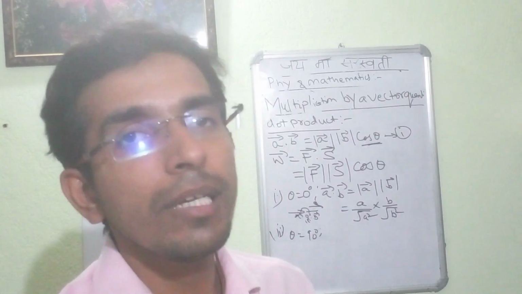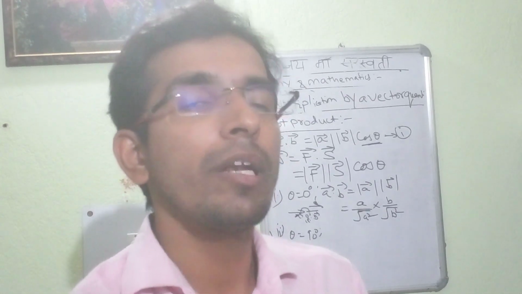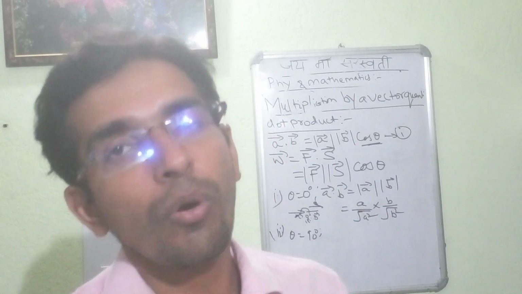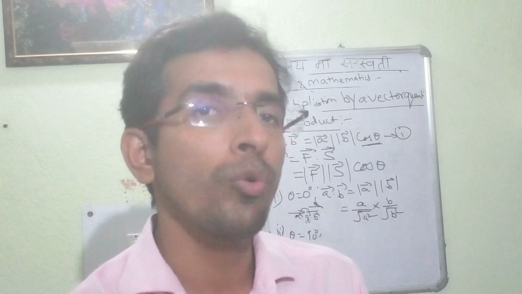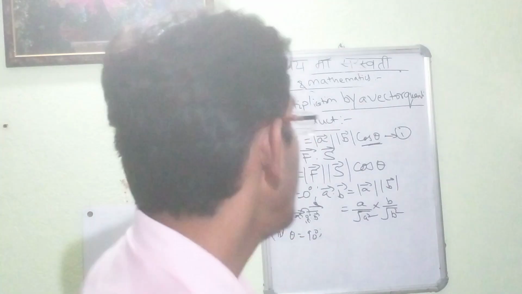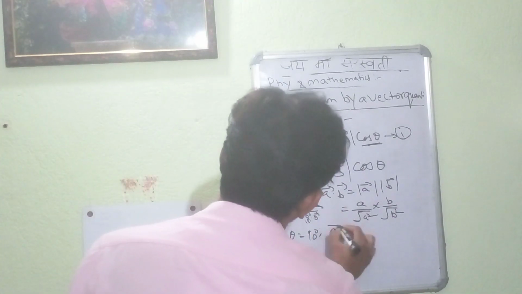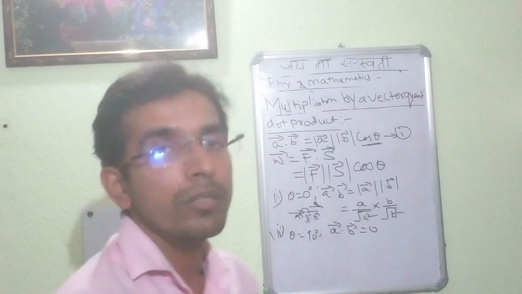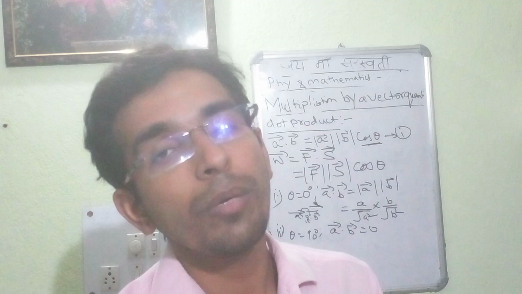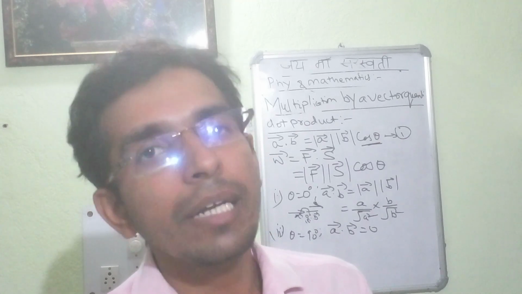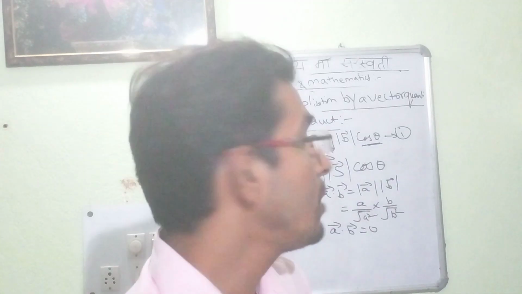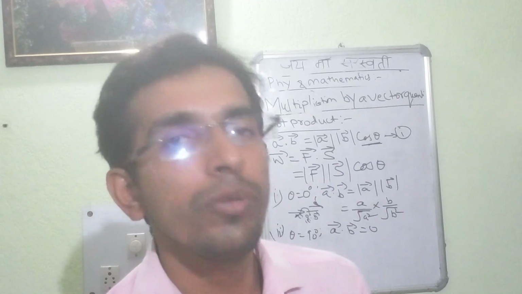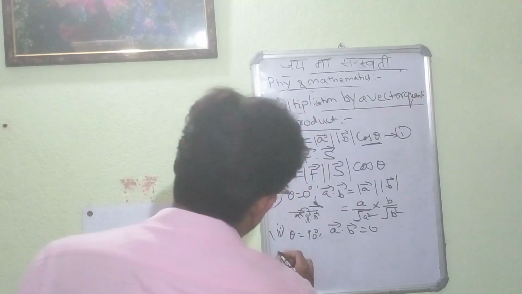Substituting theta is 90 degree, sin 90 is equal to 1 and cos 90 is equal to 0. So the dot product will be 0. Whenever both the vectors are mutually perpendicular to each other, vector A dot vector B is equal to 0.